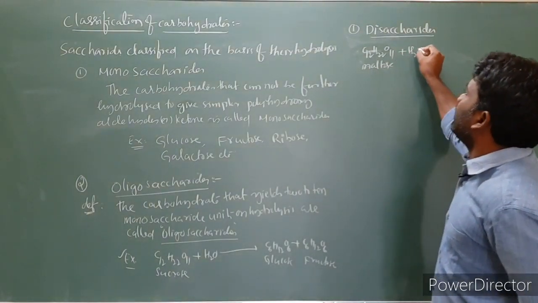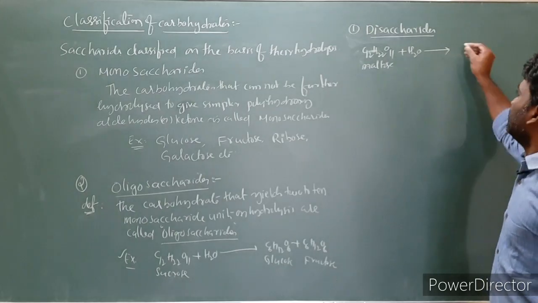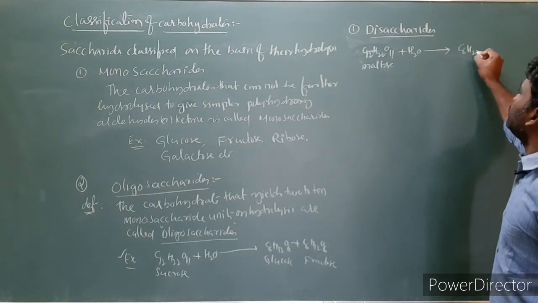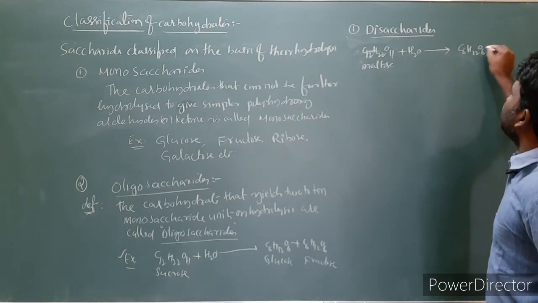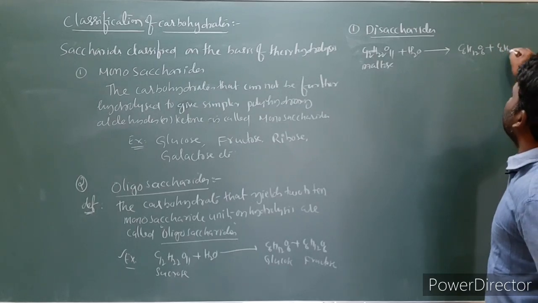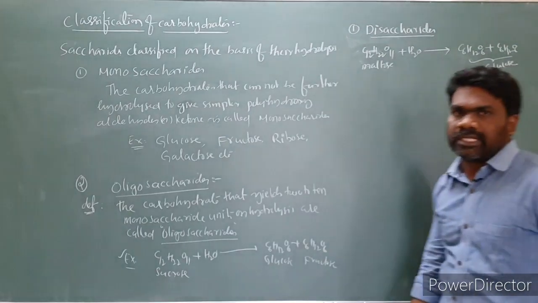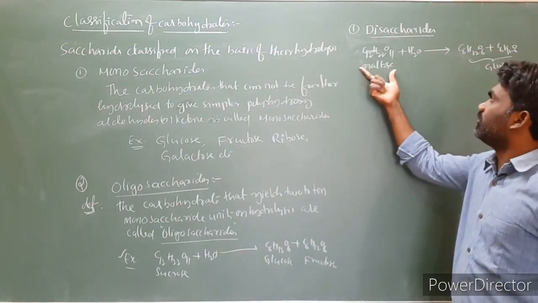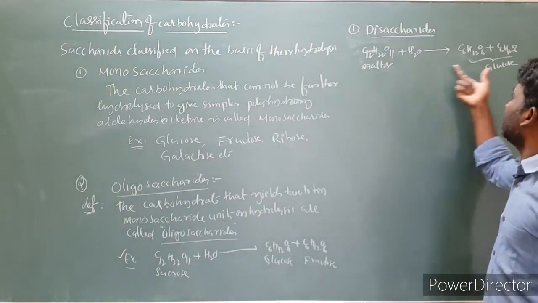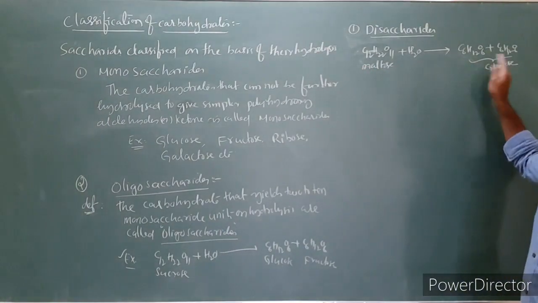Maltose upon hydrolysis will give C6H12O6 plus C6H12O6. Both are glucose.